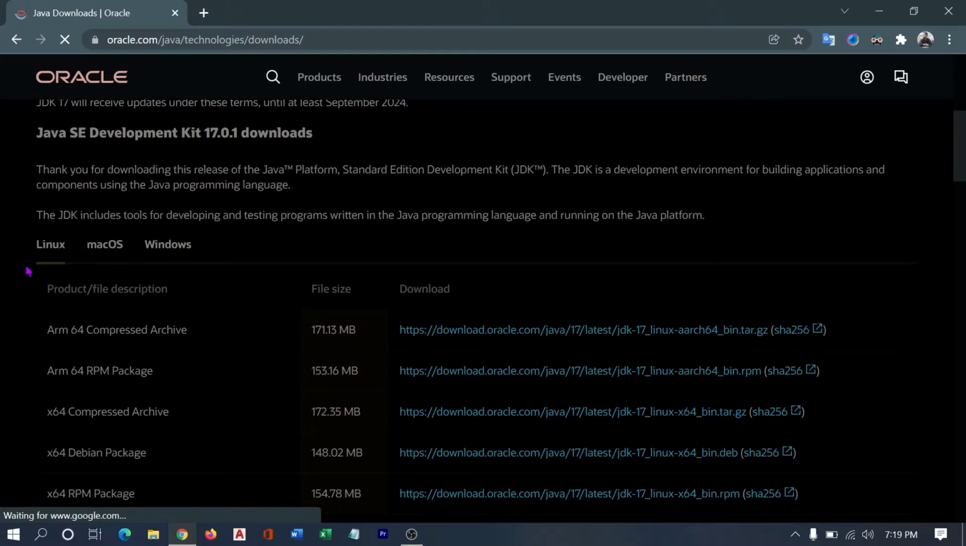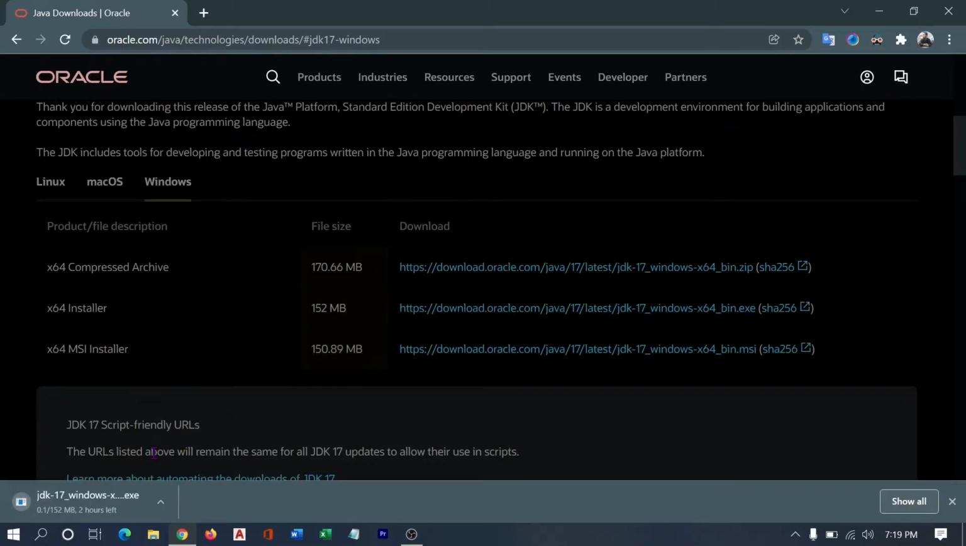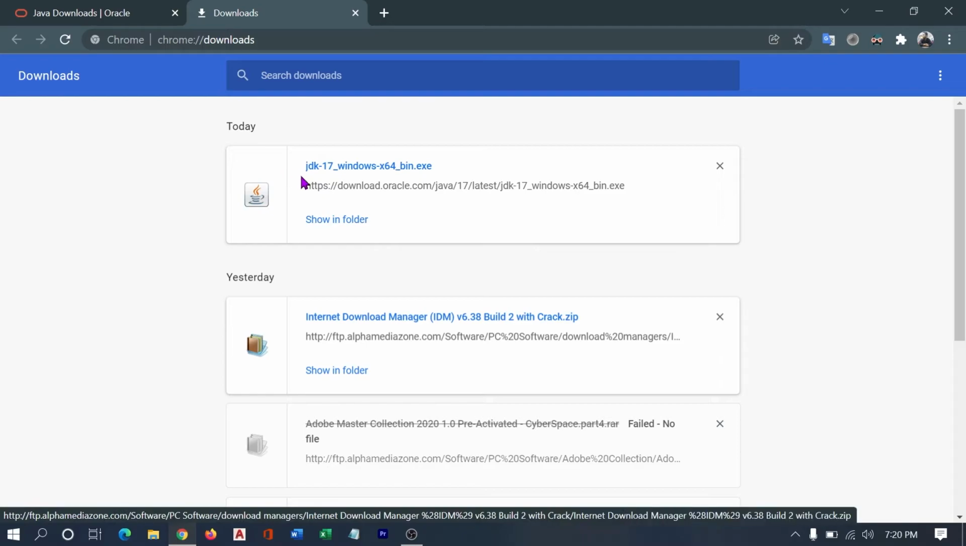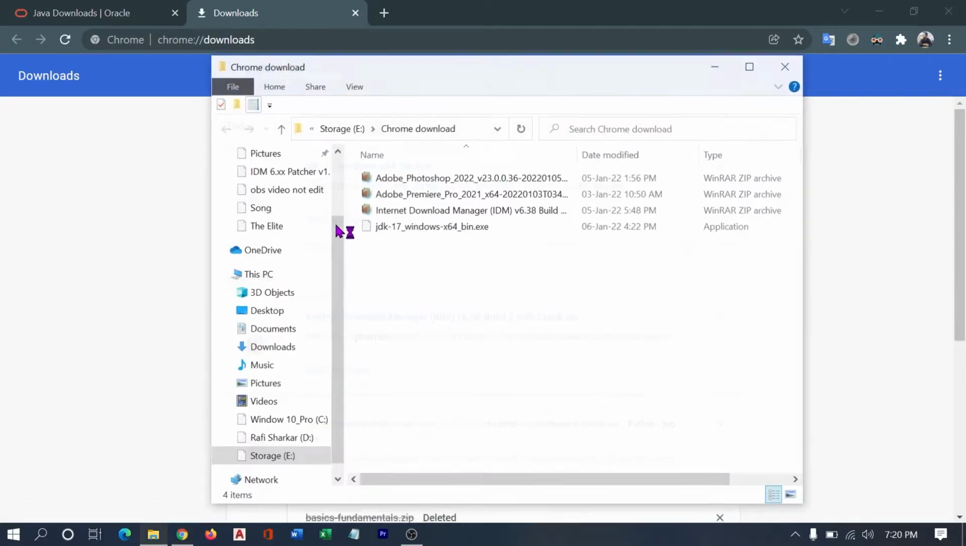Now there are three options: Linux, Mac and Windows. I simply choose Windows because my device is a Windows device. And I download the second one, which is the installer, and it takes some seconds and it is around 152 MB. My download has been completed and now you see that JDK 17. I'm going to install that.